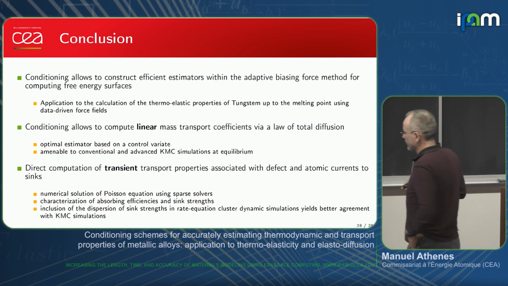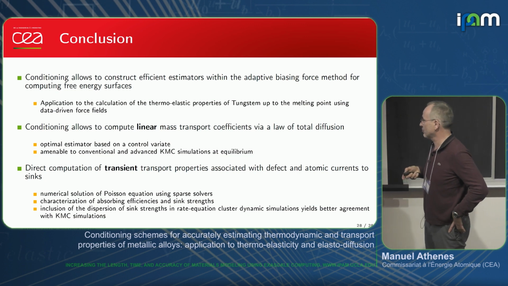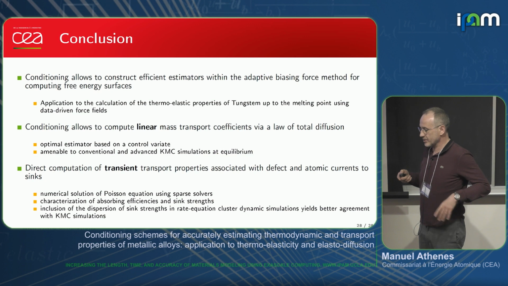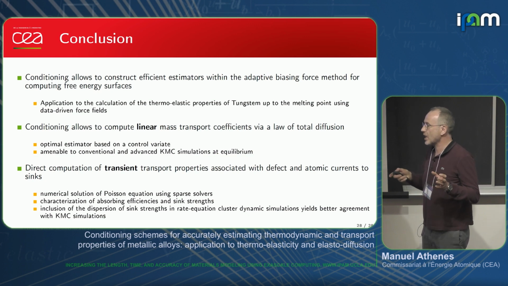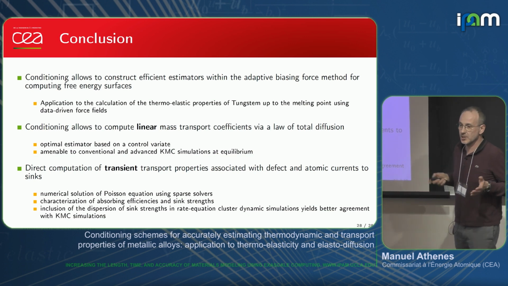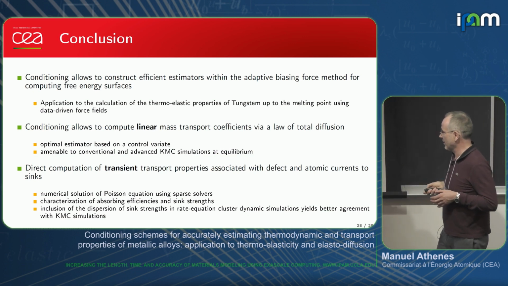This estimator is very useful when there is no trapping, so it is useful for kinetic Monte Carlo simulation when the spectrum of transition is not too large. Otherwise, we have to resort to kinetic path sampling and the advanced kinetic Monte Carlo algorithm to implement this estimator and compute the diffusion coefficients.